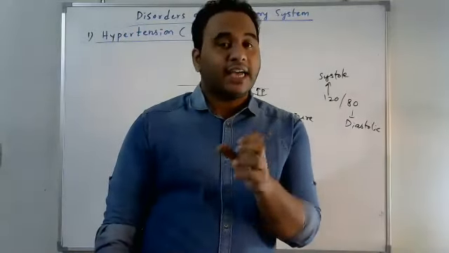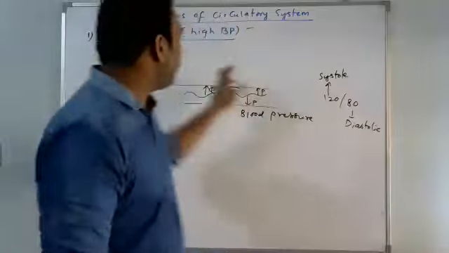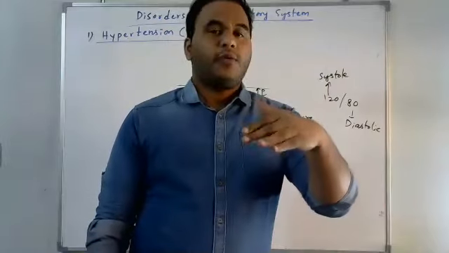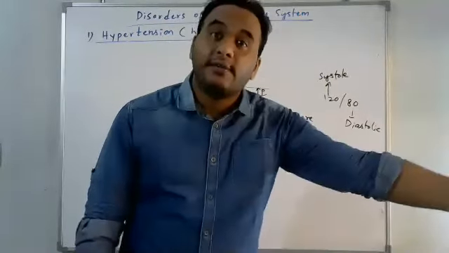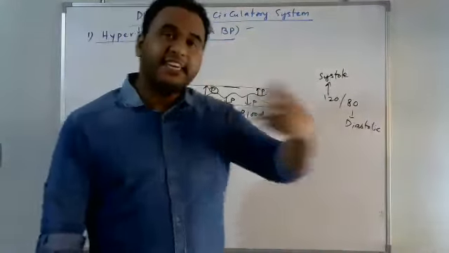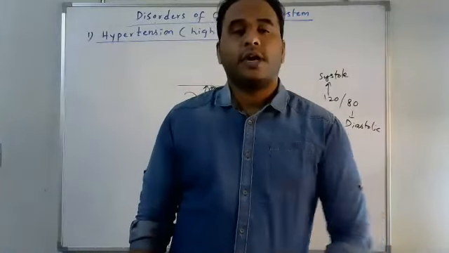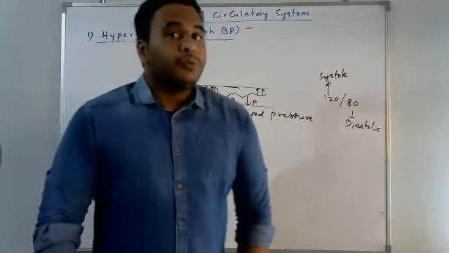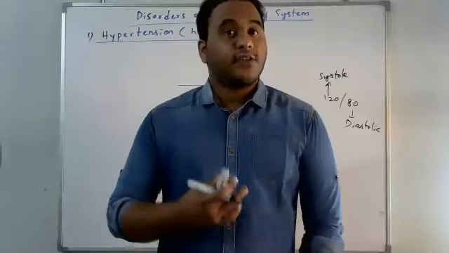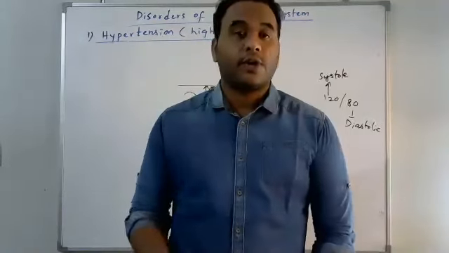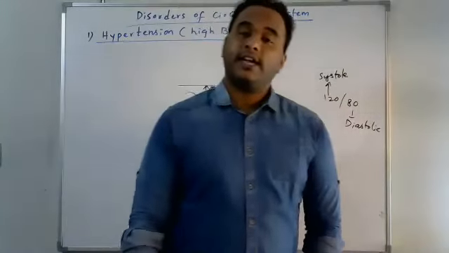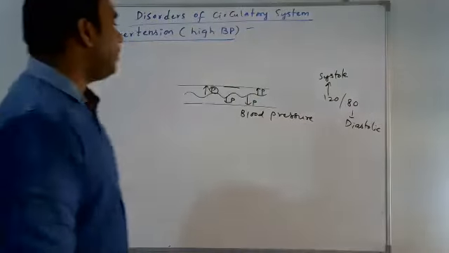When the blood pressure is higher than the normal BP, it is nothing but hypertension. Suppose 140 by 90, 150 by 100, 160 by 120, it depends. But when it exceeds 120 by 80, definitely it is called hypertension. This hypertension may lead to some heart-related diseases, and also it may affect vital organs like brain, kidney, lungs and so on. It may affect different organs of the body.